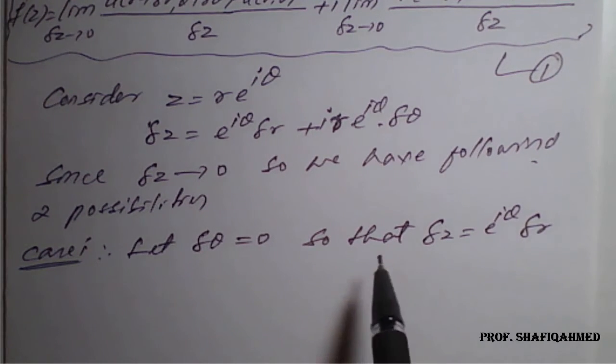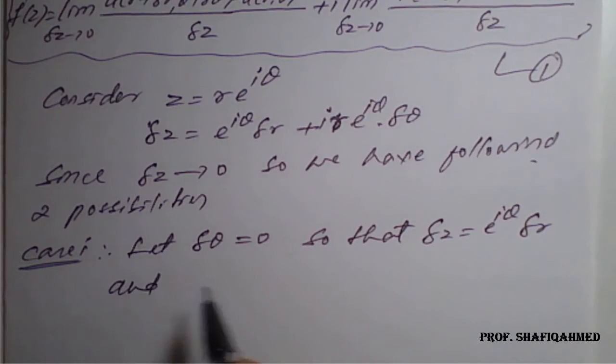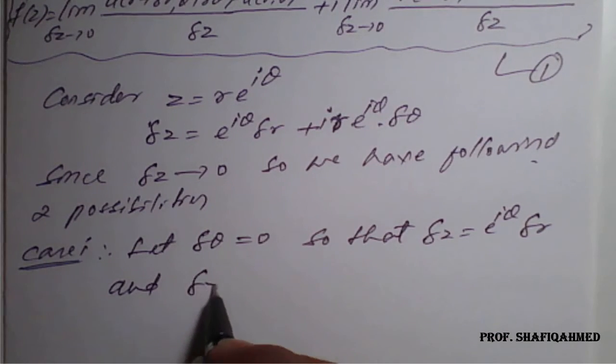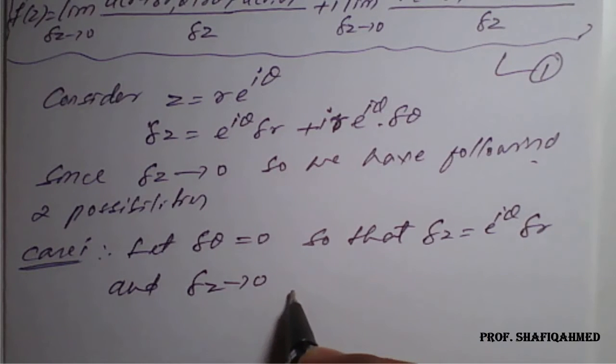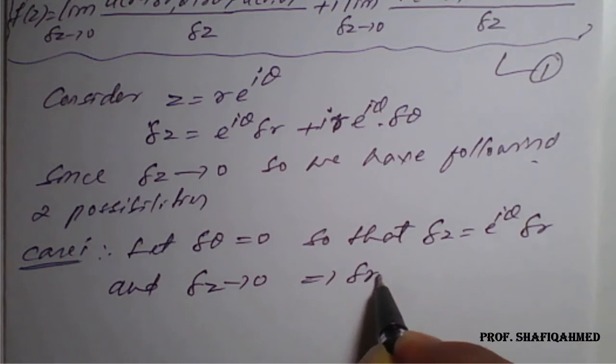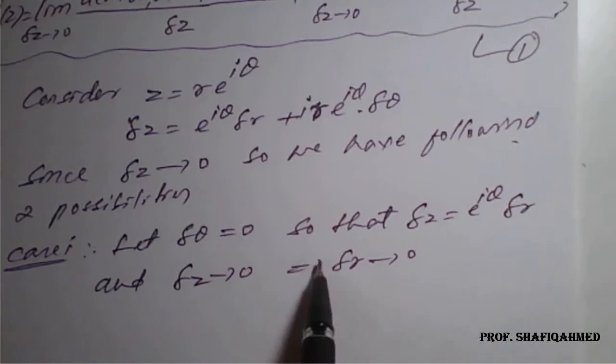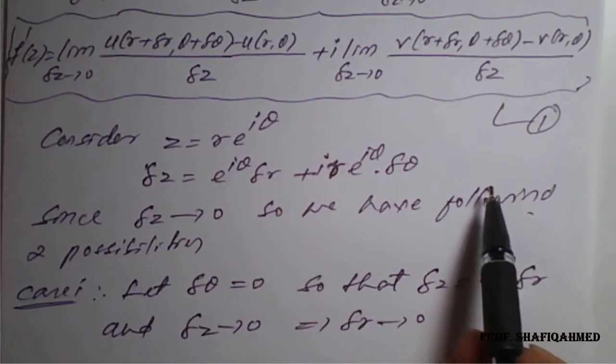Therefore, on simplification, as delta z tends to 0, delta r also tends to 0. So these conditions will apply in our equation number 1.